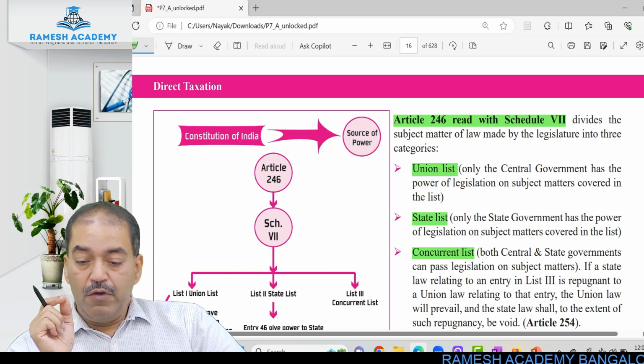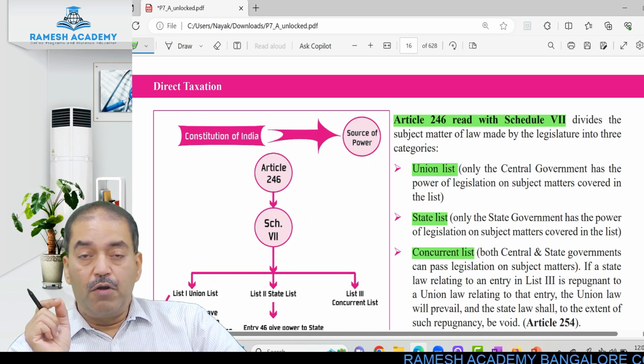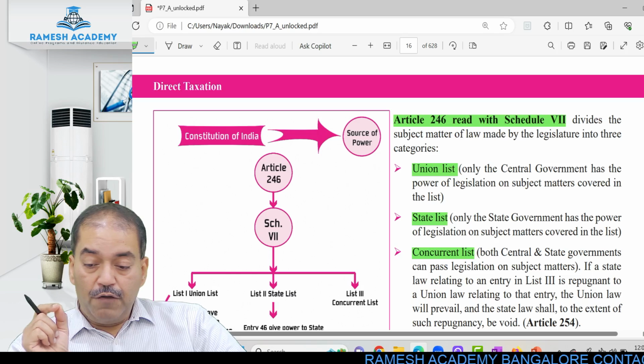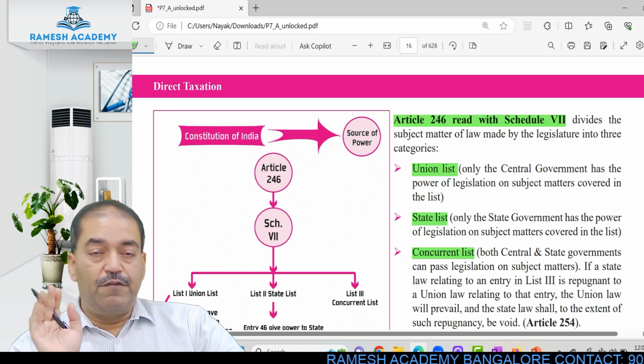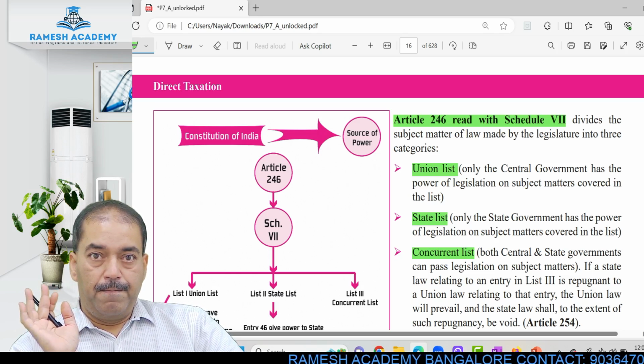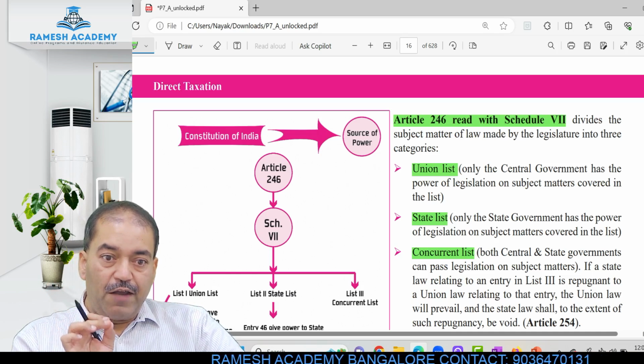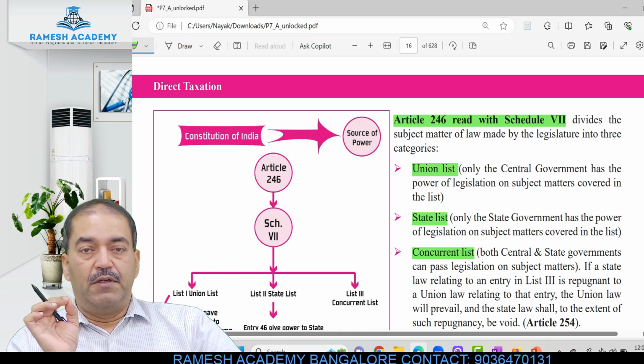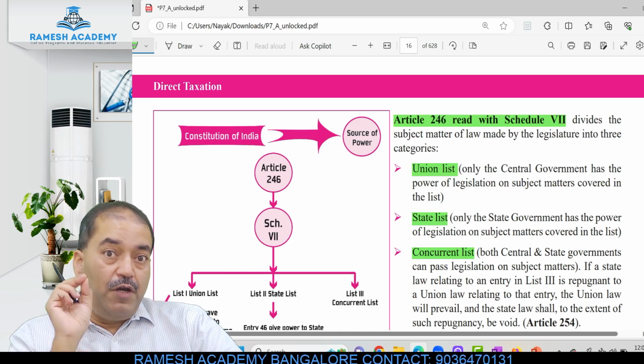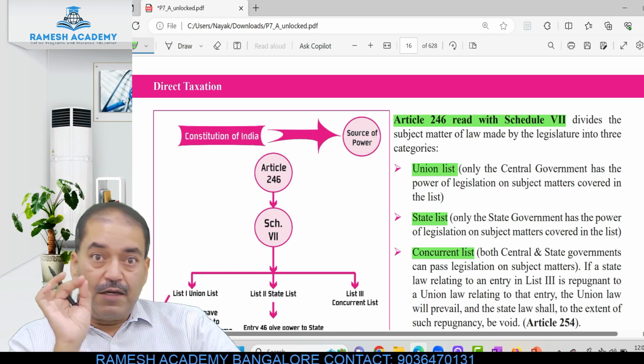Union list: only the central government has the power of legislation on subject matters covered in the list. So, in the union list, whatever forms of taxation are given, that can be imposed only by the central government and collected by the central government.